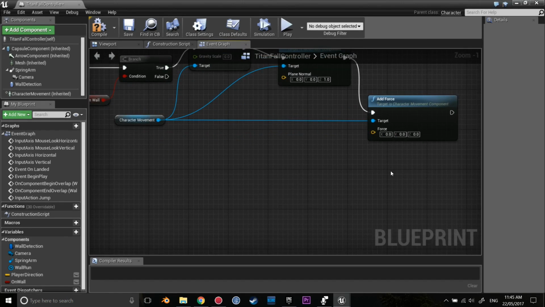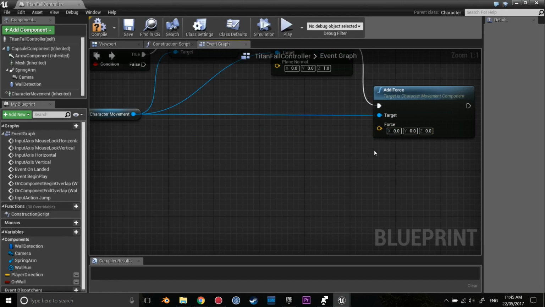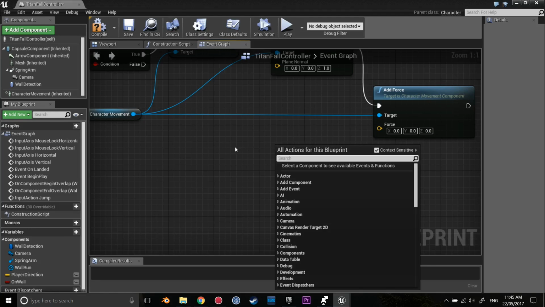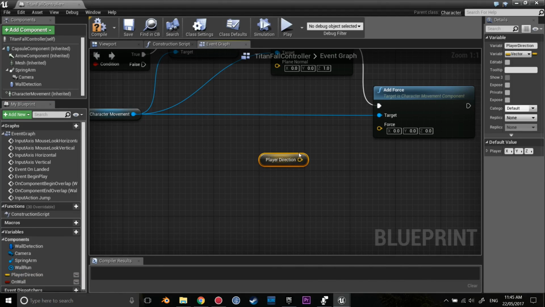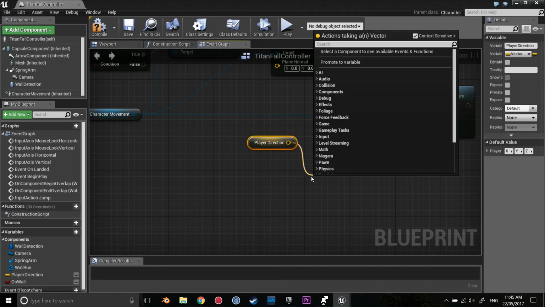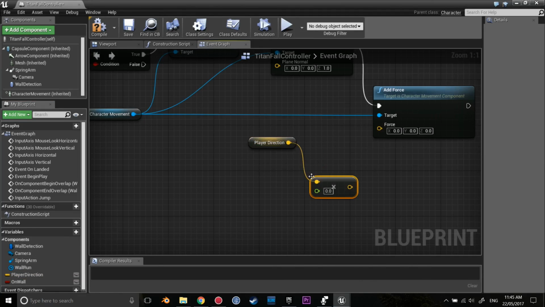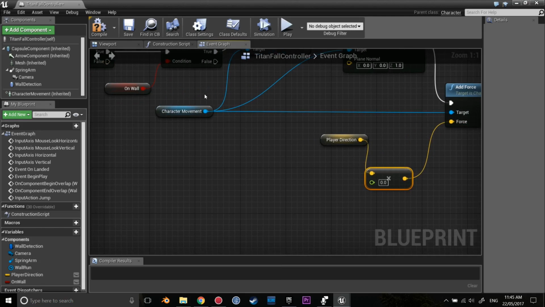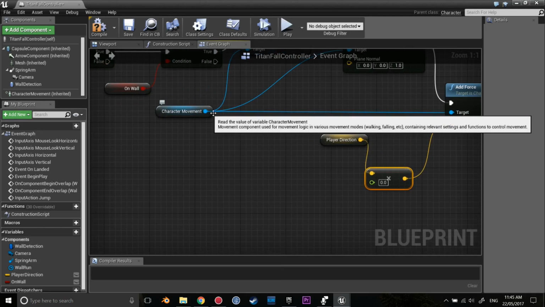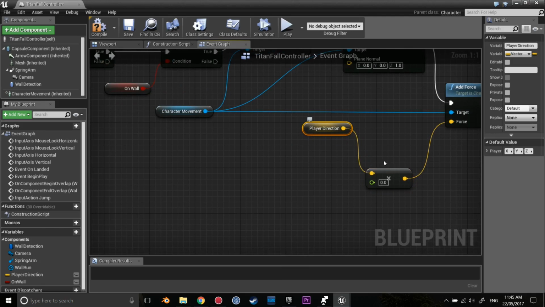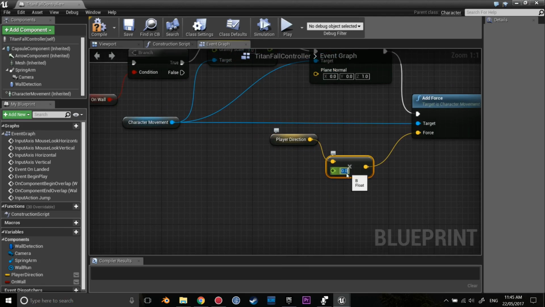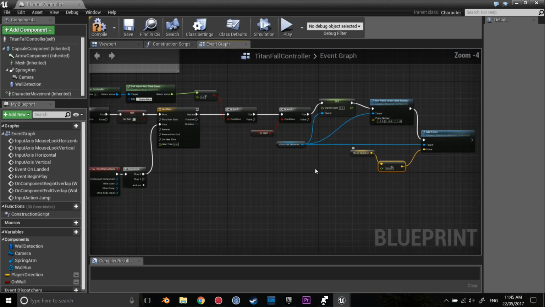In order to move across this wall, we need to set it up so we have some amount of force. And the force is going to be the player direction, and it's going to be the player direction times a float, which is going to then be put into force. Now this float is going to be our maximum speed. Oh, actually, no. We can actually type a value in here and use that for now. So we're just going to make it something like 20,000 and see how that works.